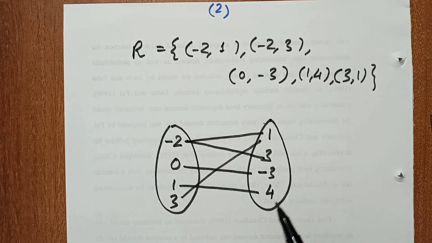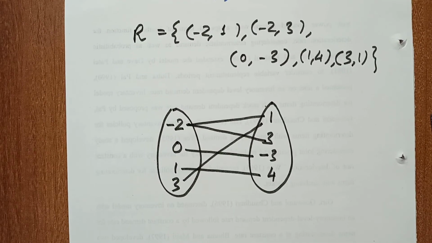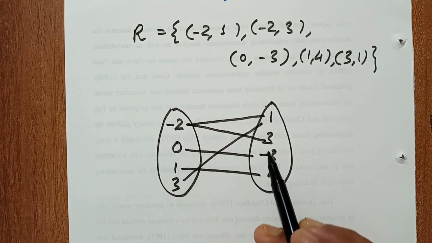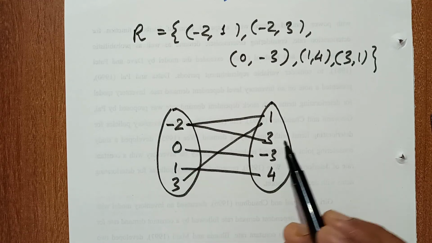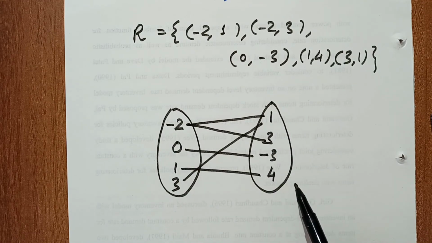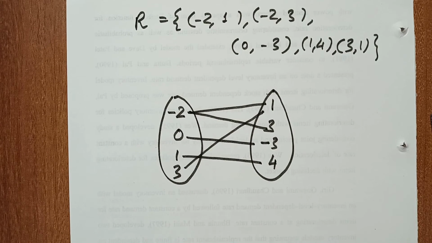Okay. So this is a relation. Before, we have discussed function. What is a function? If A and B are two sets, and each element of A is associated to a unique element of B, then this is a function. So it is clear that, what is the difference between function and relation?